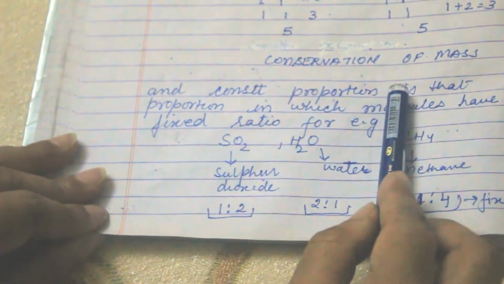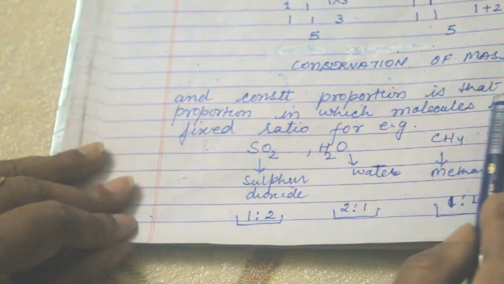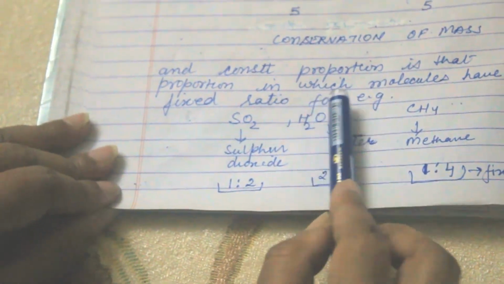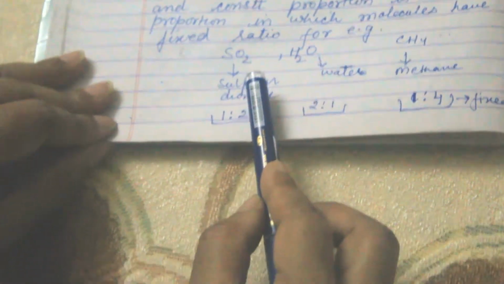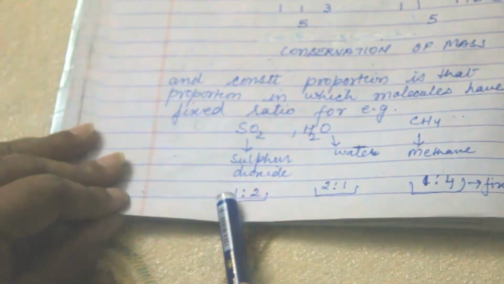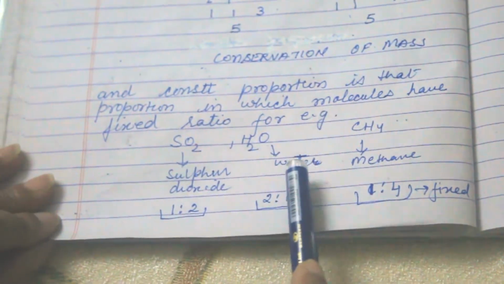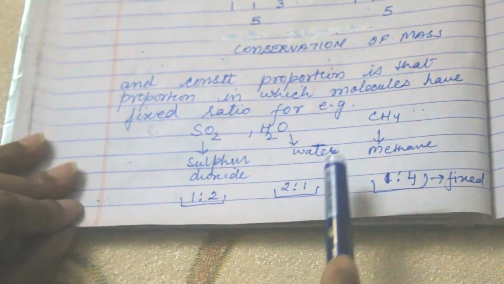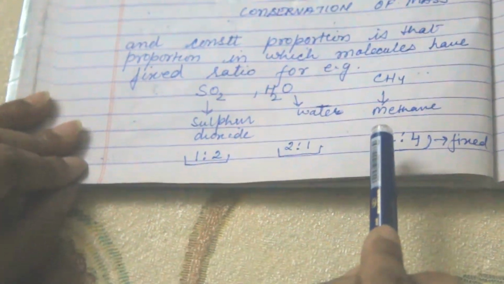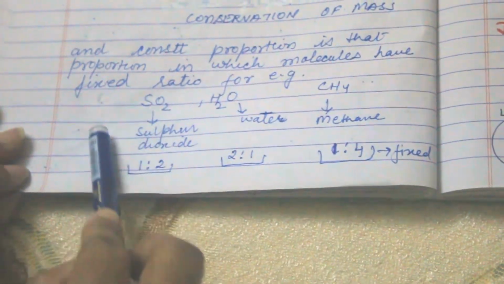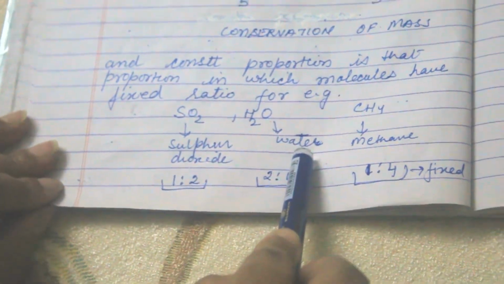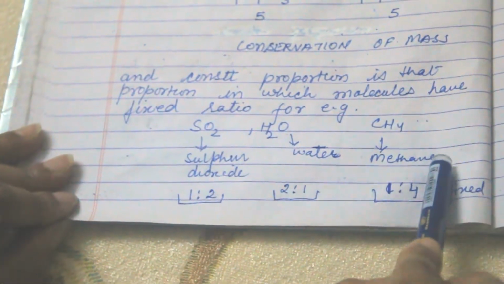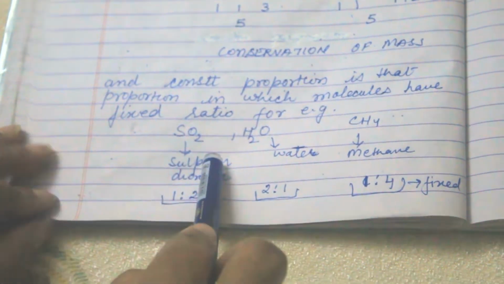And constant proportion is that proportion in which molecules have a fixed ratio. For example, SO2 has a fixed ratio, that is 1:2. Water also has a fixed ratio, 2:1. Methane also has a fixed ratio, 1:4. So all the ratios are fixed in constant proportion. These are examples of constant proportion.